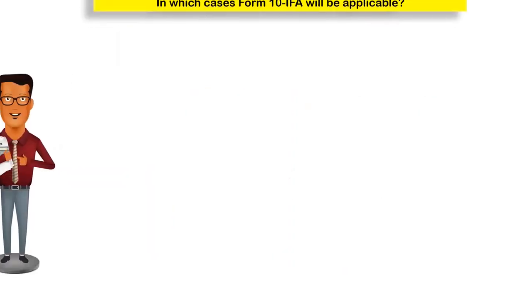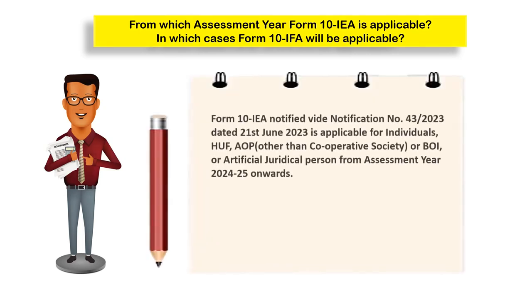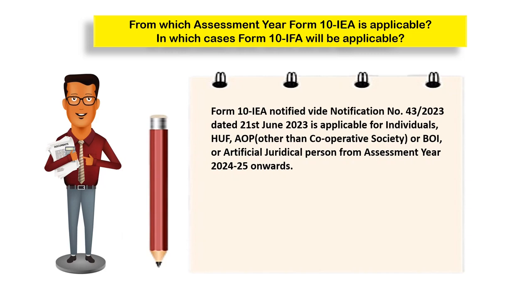From which assessment year is Form 10IEA applicable, and in which cases will Form 10IFA be applicable? Form 10IEA has been notified by notification number 43/2023 dated 21st June 2023 and is applicable for individuals, HUFs, association of persons other than cooperative societies, or body of individuals or artificial juridical persons from assessment year 24-25 onwards.